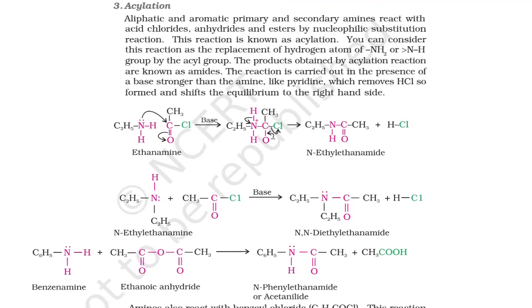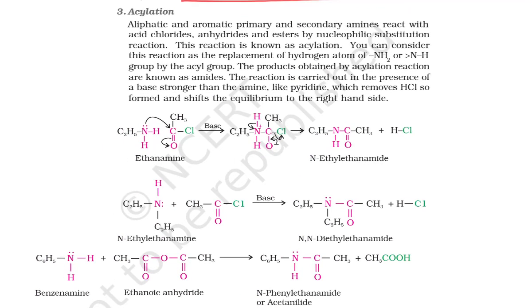Aliphatic and aromatic primary and secondary amines react with acid chloride, anhydride and ester by nucleophilic substitution reaction. Why? We know that in the amine there is a presence of a lone pair of electrons. I told you what a nucleophile is: an electron rich species, or a negatively charged one. If it has a lone pair of electrons, we can say it is an electron rich species, so it acts as a nucleophile.